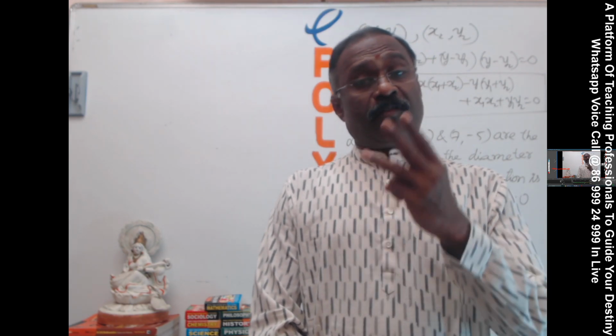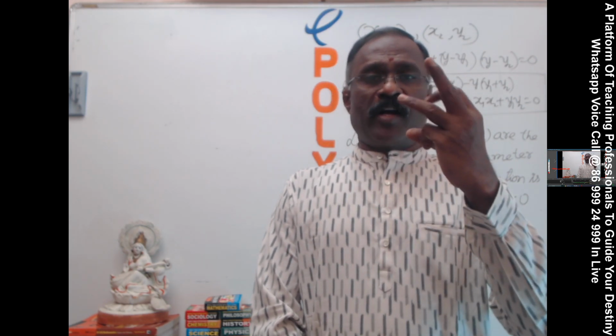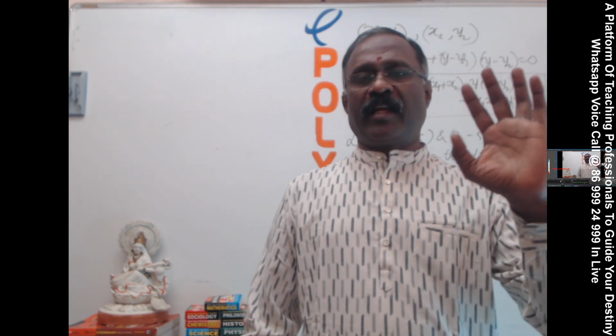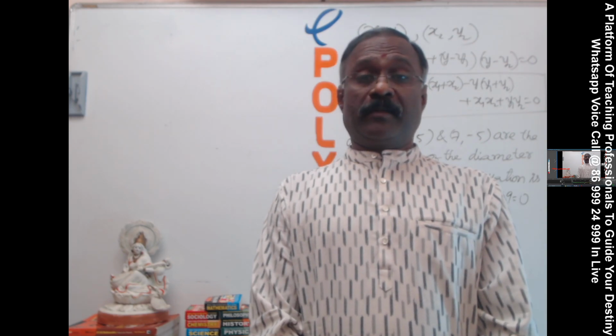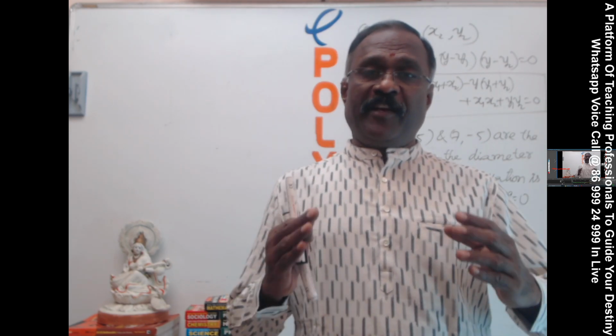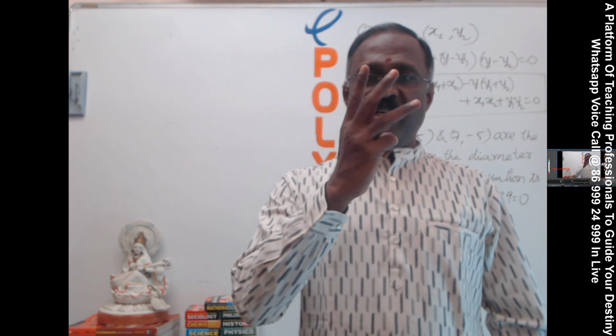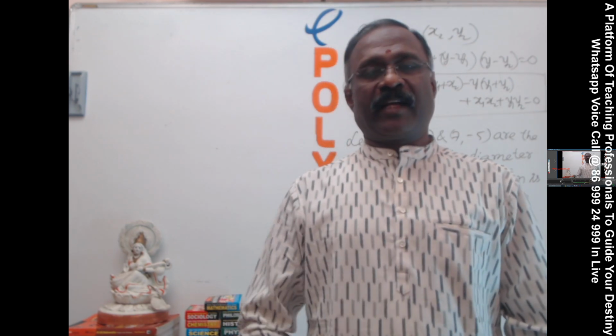Those 3 items may be 3 points, 2 points and 1 condition, 1 point and 2 conditions, or all 3 are conditions. So, data sufficiency for a circle is that you must be given 3 items in the data. This is taken for granted.